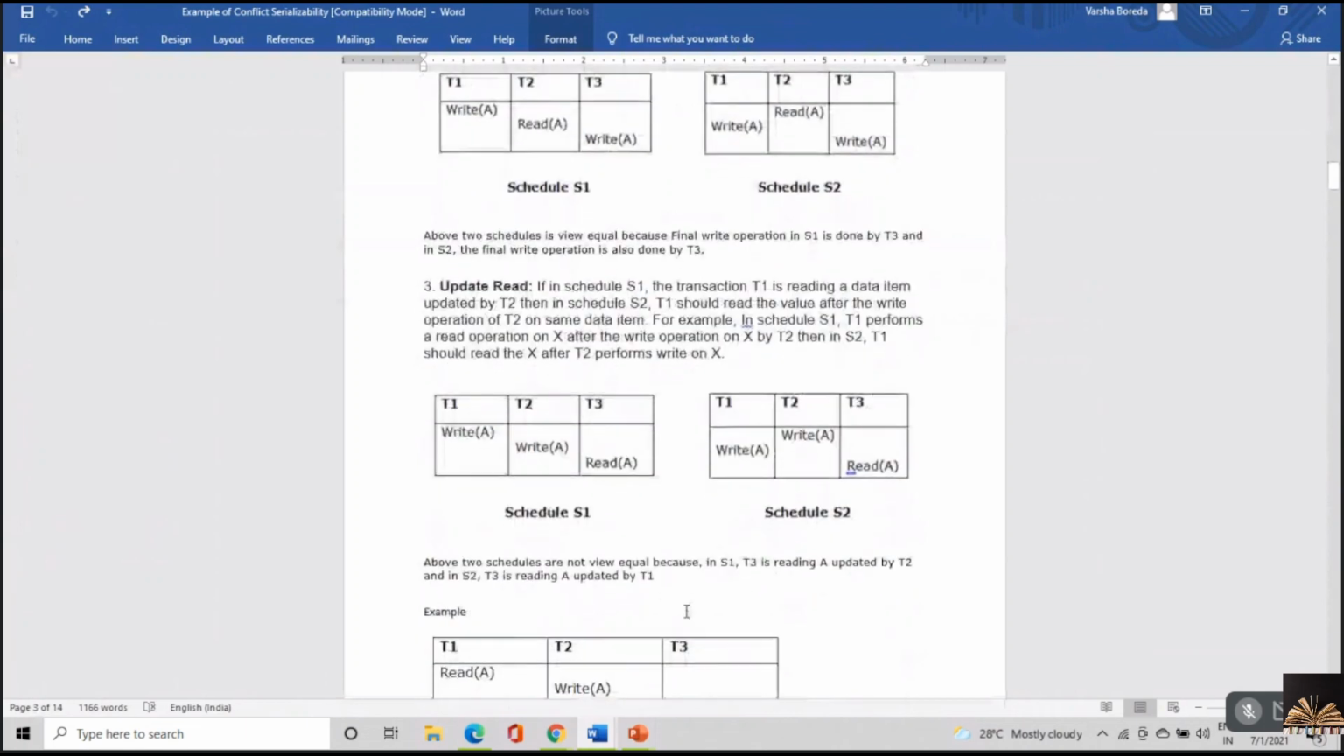See here, T2 is writing the value of A. After that, T3 is reading the value updated by T2. So even though T1 is performing a write operation, T3 is trying to read the value of A that was updated by T2, not by T1, because after T1, T2 is trying to update. Hence, T3 is reading the value of A, which was updated by T2.